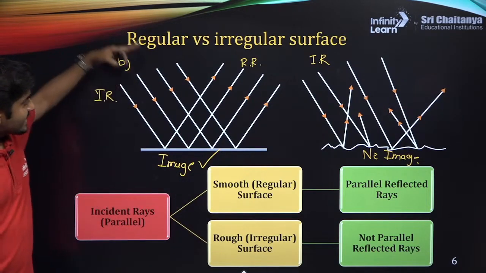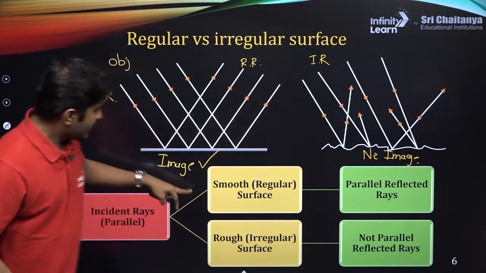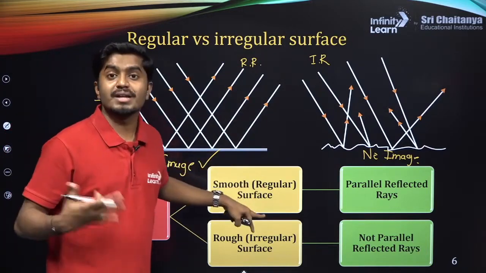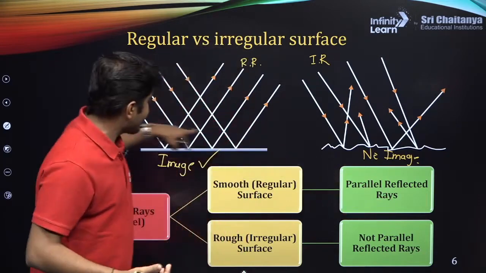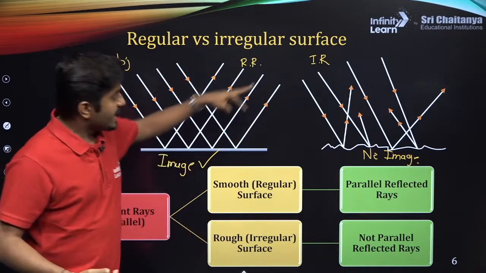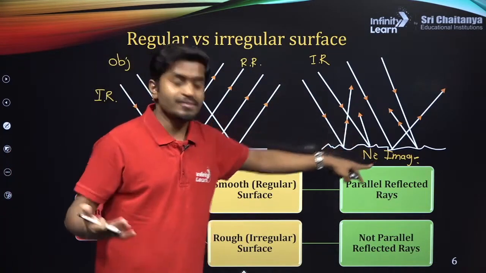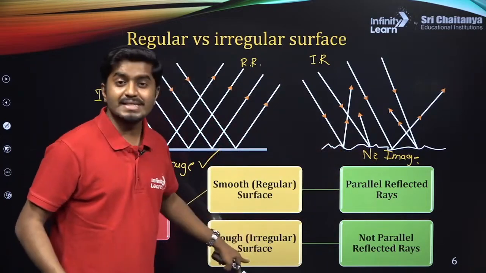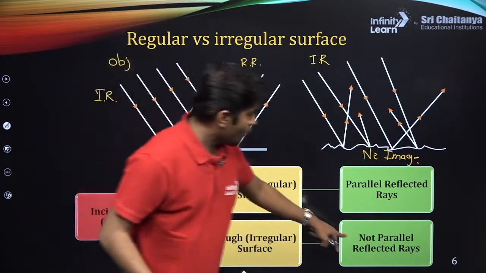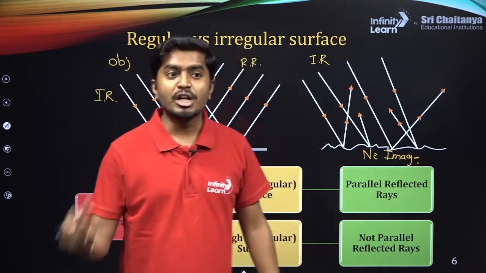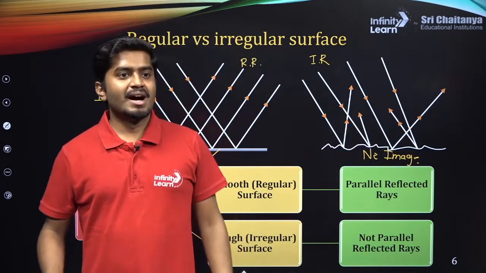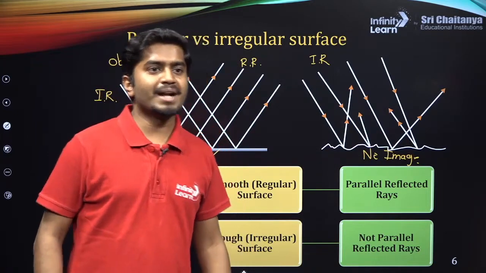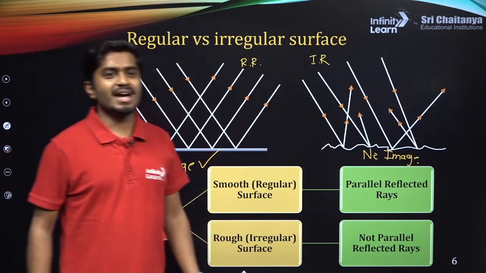The incident rays are parallel to each other. If they fall on the smooth or regular surface, then the reflected rays are parallel, so they can produce the image. If they fall onto the rough, irregular surface, the reflected rays are not parallel. So no image formation.